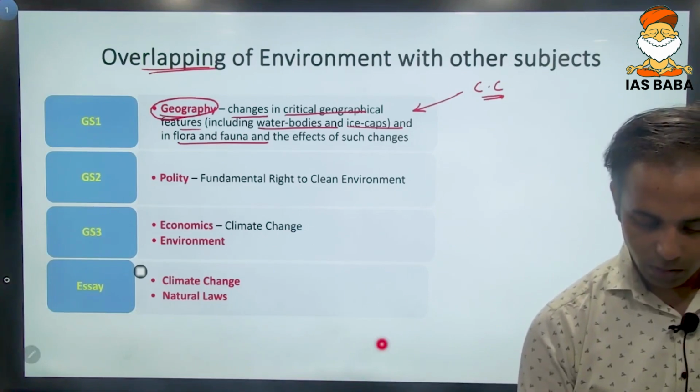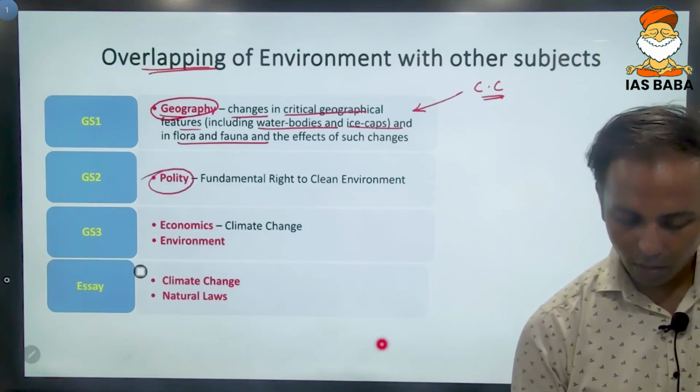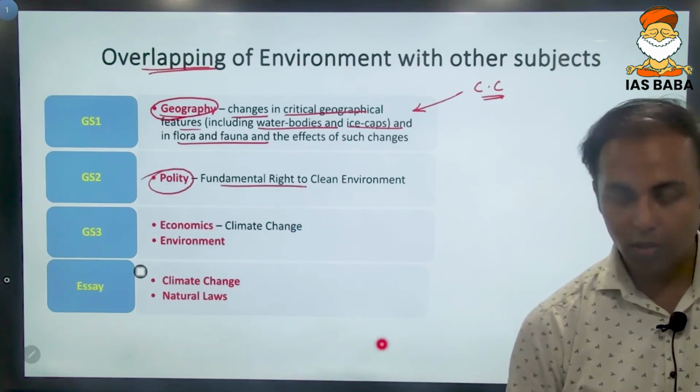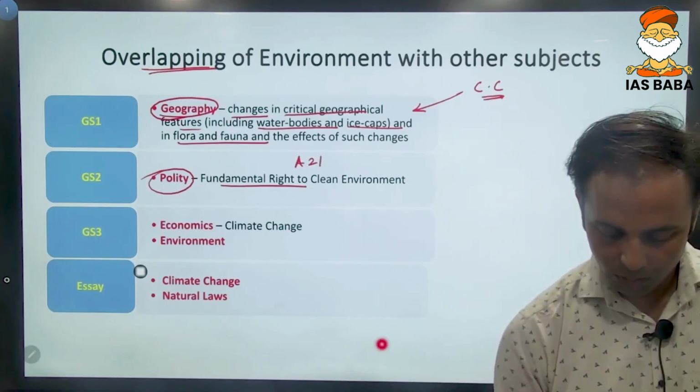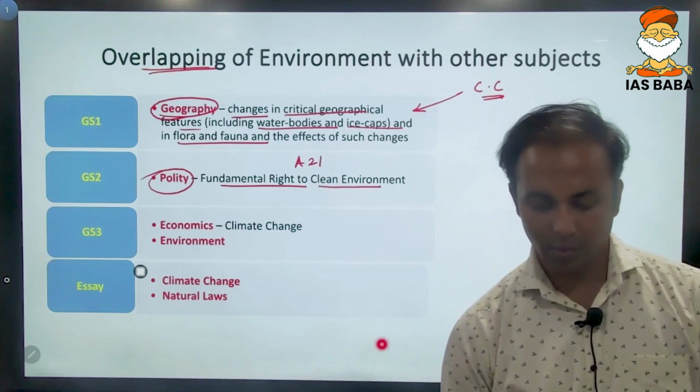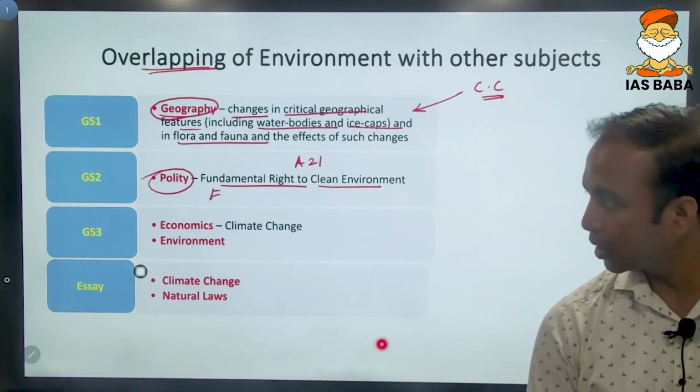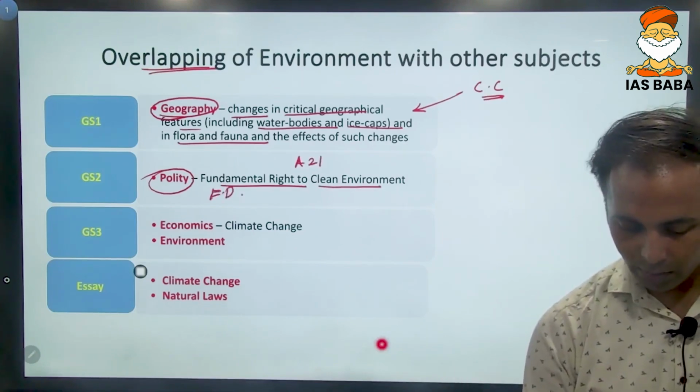Similarly, in GS paper 2 you have polity and governance, and you have the fundamental right under Article 21, which says that you have a right to a clean environment. You also have a fundamental duty to keep the environment clean.